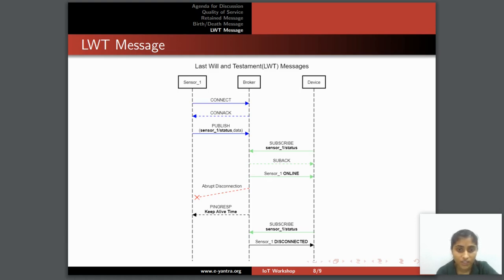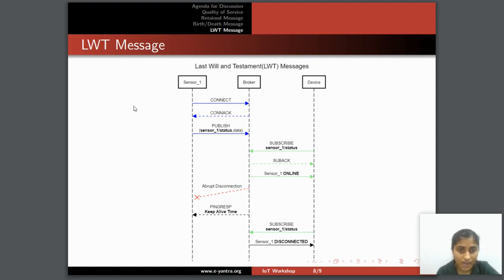Next is last will testament. This is a very useful feature. Let's assume for some reason a wire has been cut, which is hardwired to a particular controller taking care of the data, or a sensor is run by a battery and the connection to the battery is gone. These are abrupt disconnections. Abrupt means the broker does not know anything about the sensor going down. In the previous death message, the sensor did disconnect and let the broker know. But in this case, no such information is sent to the broker.